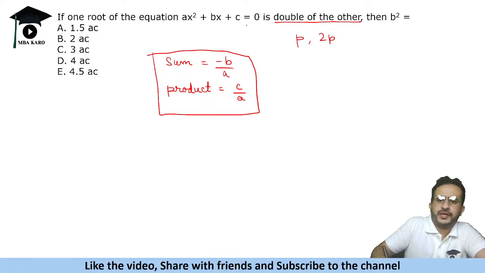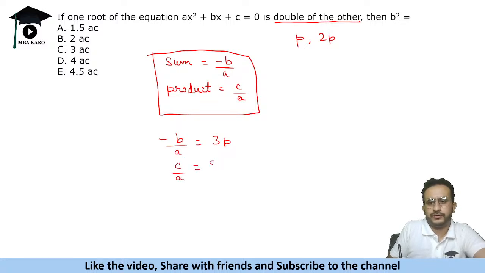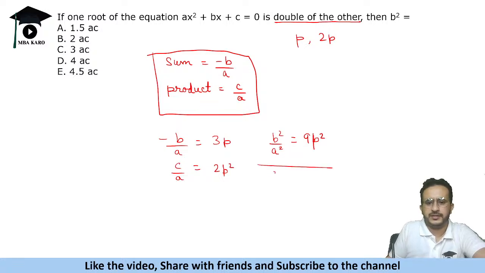Okay, so we are given that one root is double the other. So sum will be minus b upon a, that is equal to 3p, and product is c upon a, that is equal to 2p square. So we will just square the sum expression. What do we get? b square upon a square is equal to 9p square, and c upon a is equal to 2p square.